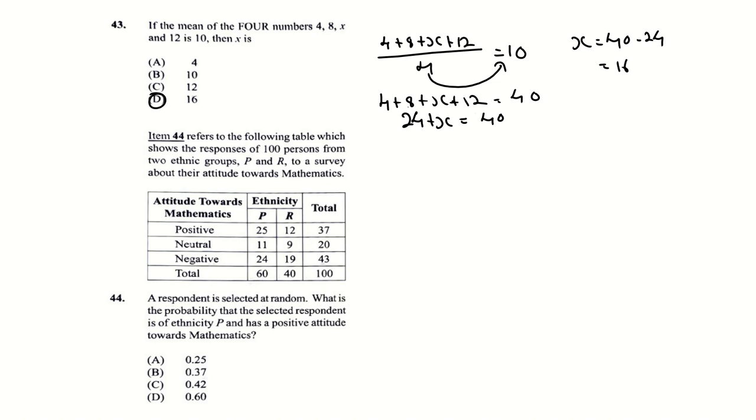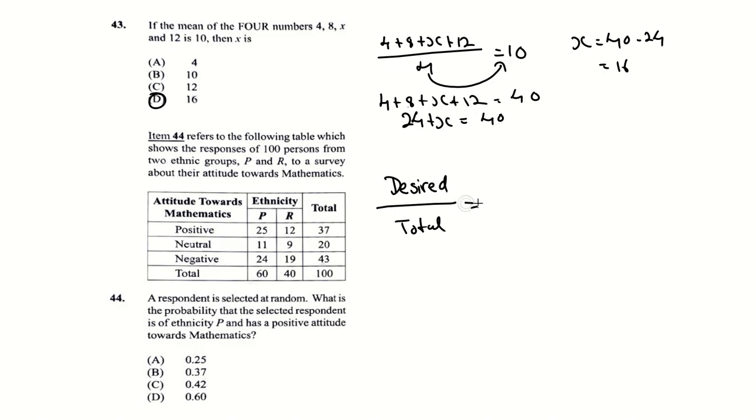Now, in probability, the most important formula that you would ever hear me say is desired over your total. And what is your desired? Your desired is that in ethnic group P they have a positive attitude towards mathematics. How many persons in ethnic group P have a positive attitude towards mathematics?